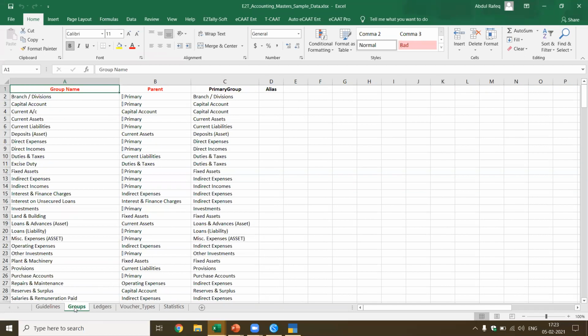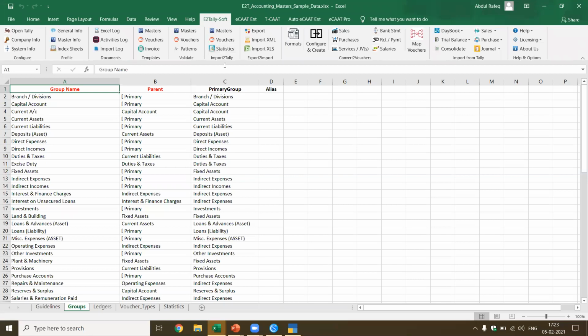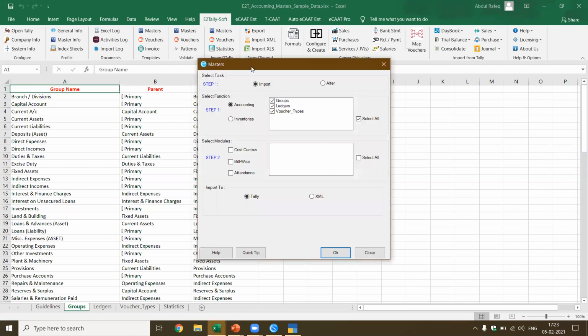How do I import all this? Now let's see how it can be done. I go to Tally, and now I've got this import to Tally. I've got masters, vouchers, and statistics. I go to masters. Now, by default, it reads based on the column names, what are the sheets which are open. I have got groups, ledgers, voucher types. And if it is cost centers, this will be enabled.